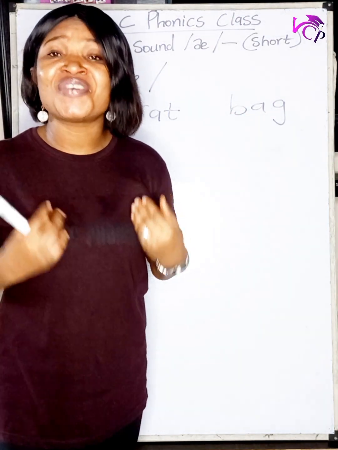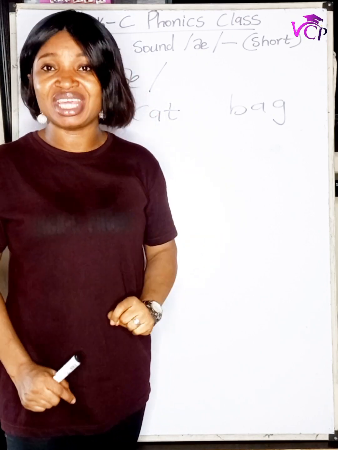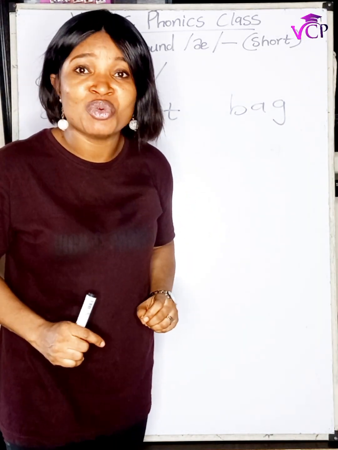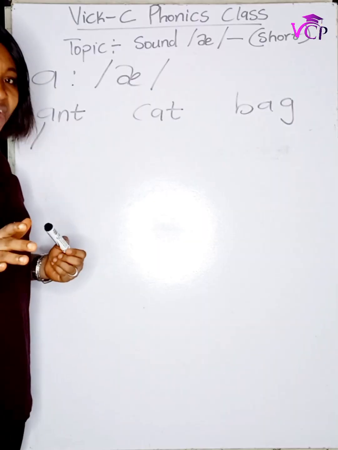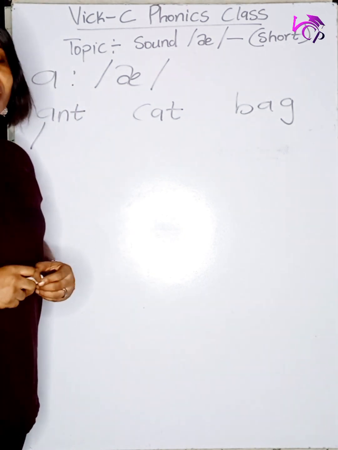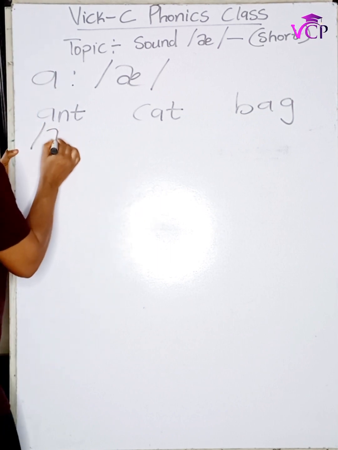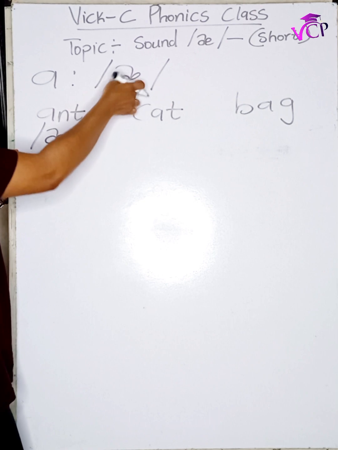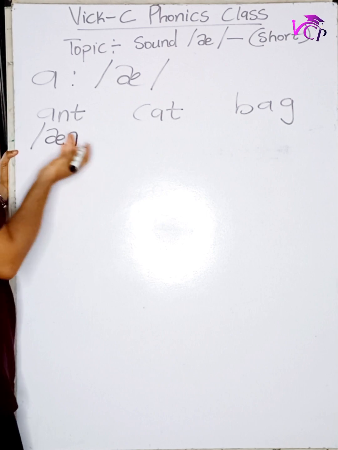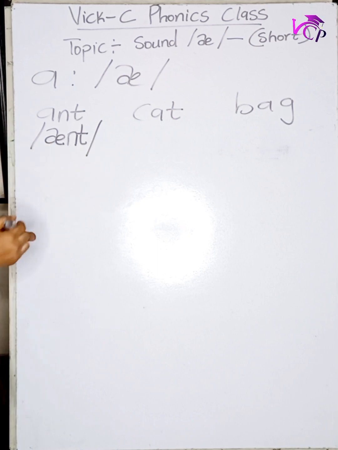You need to know your 44 sounds and transcription just by the tip of your finger. By that, it will be very easy for you to transcribe any word at all. Whenever you are to transcribe any word, always put it in slashes. That is a rule of transcription. So I open a slash, I transcribe my letter A with the phonetic symbol, and the letter N remains as letter N, and T remains as T.